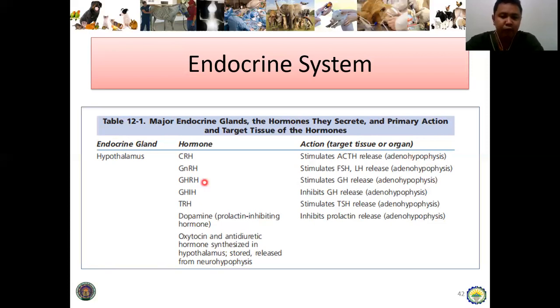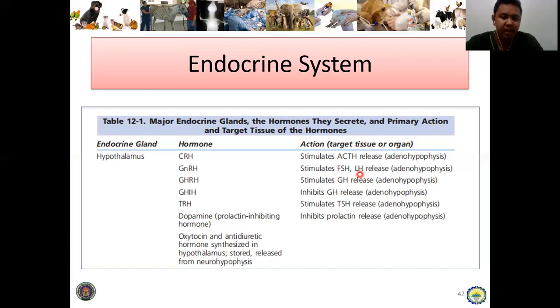Next is the gonadotropin releasing hormones. Within itself, gonad, it pertains to sex organ, so the testicles and the ovary. So they release FSH and LH. So meaning sa FSH is the follicle stimulating hormone and the LH is the luteinizing hormone. So amo na siya, before ma-stimulate si FSH and LH, ma-release na sa hypothalamus sang GnRH.